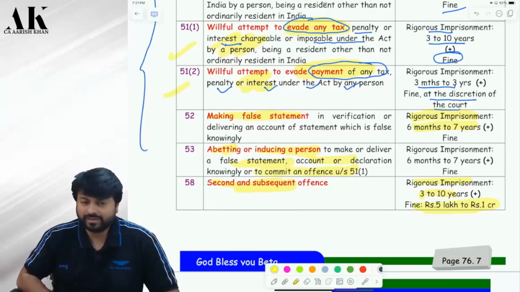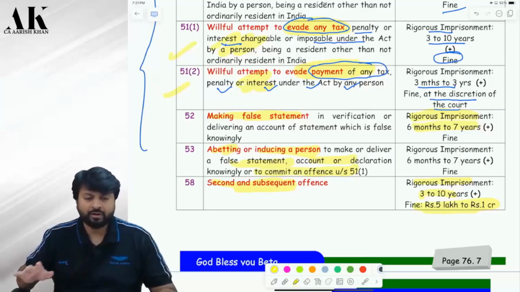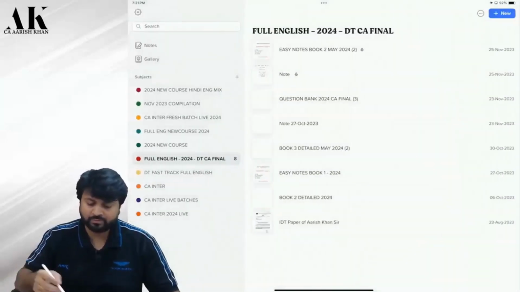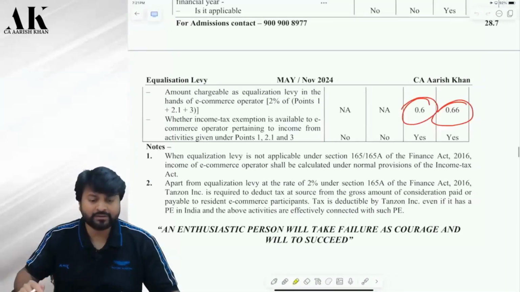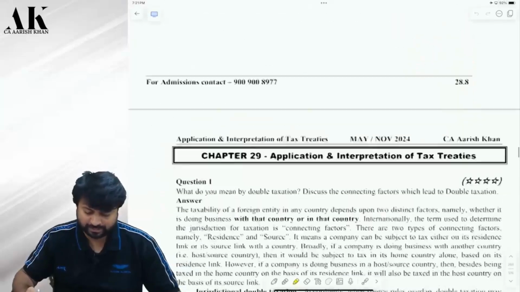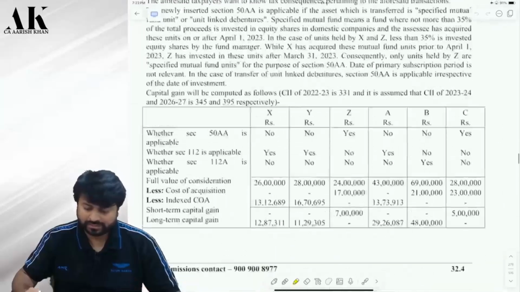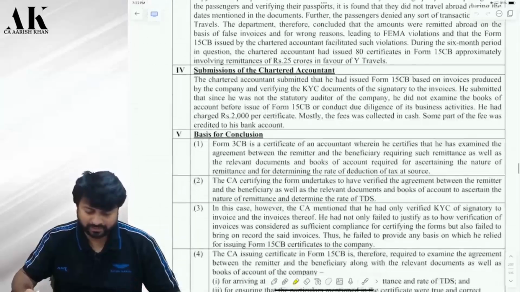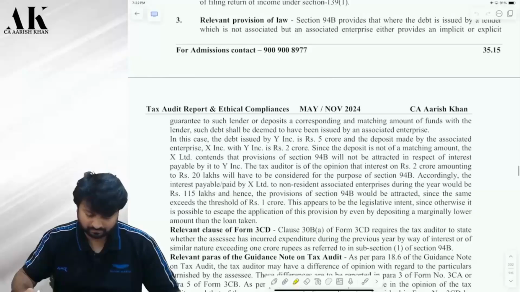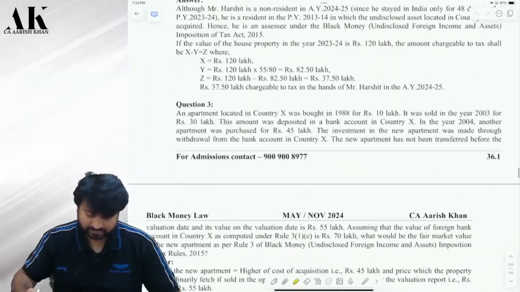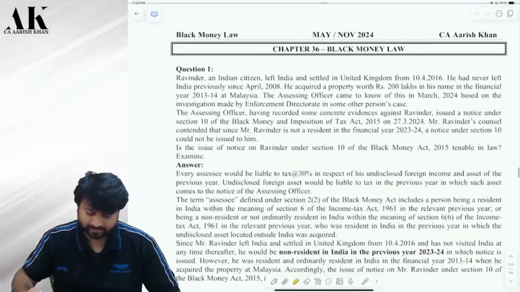So these are some of the dangerous provisions of the black money law. Obviously they have not put the entire black money law. They have only put the extract of black money law. They have not put the entire chapter in your syllabus. In all there are more than 90 sections in this act, but they have only put some of them in your syllabus.